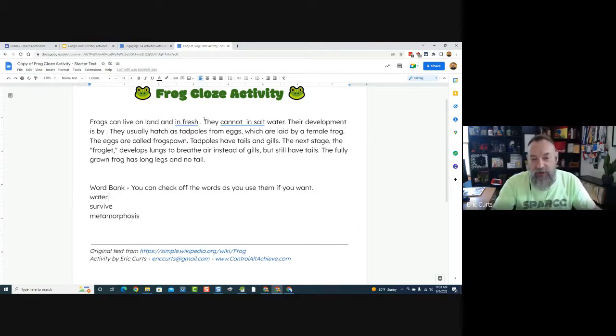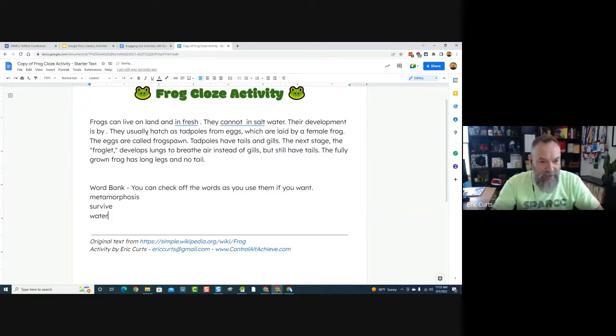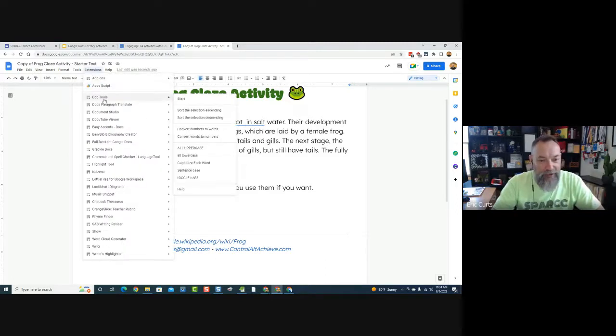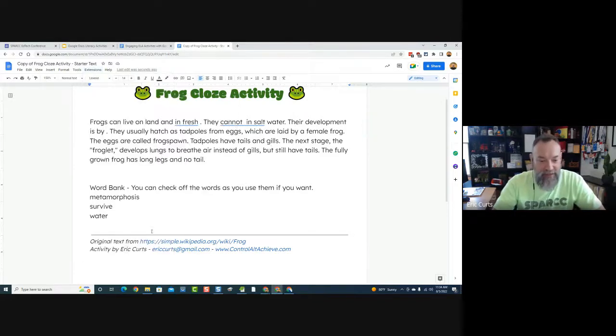So the idea is we go through and pull the words out of the document. Then when we get the words down here, we probably want to alphabetize them. I don't think you want to leave them in the same order they were in. So we'll put survive below metamorphosis and then water below survive. Okay, there we go. And of course, there are tools to alphabetize if you want. There's a cool add-on called Docs Tools, and it allows for sorting text in ascending or descending order. So you can use that to alphabetize them for you if you need to.